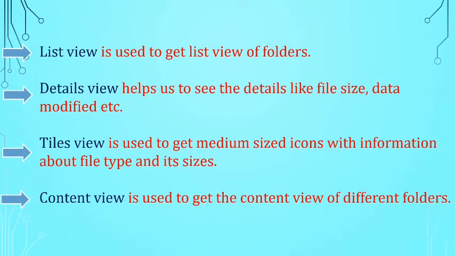The other options in view. First one, list view. List view is used to get list view of folders. Details view helps to see the details like file size, date modified, etc. Tiles view is used to get medium-sized icons with information about file type and its sizes. Content view is used to get the content view of different folders.